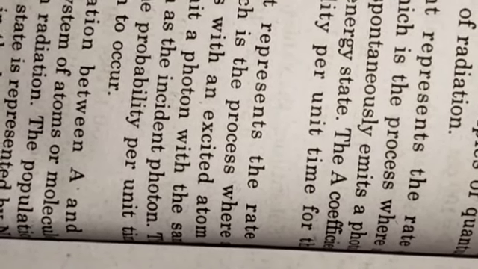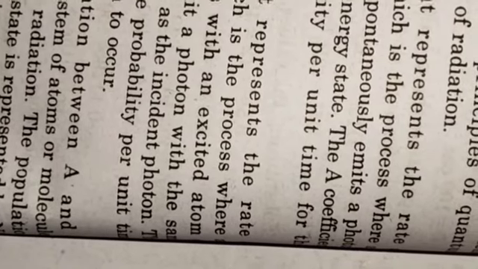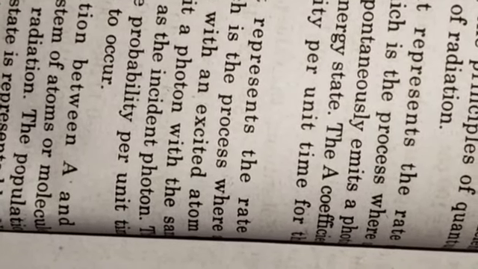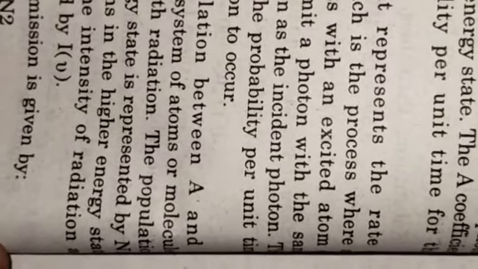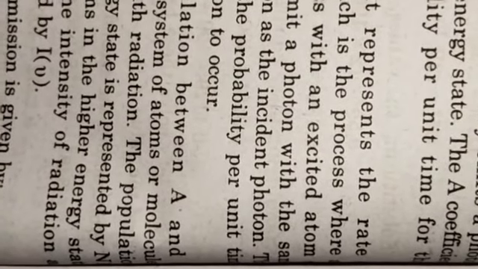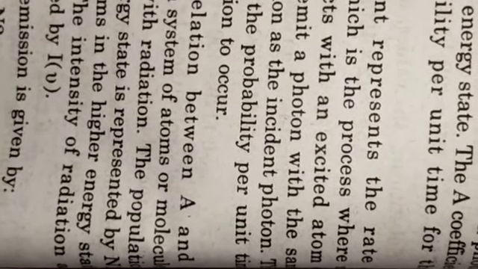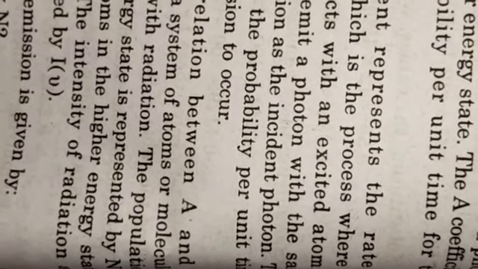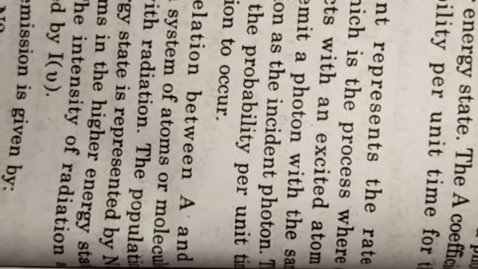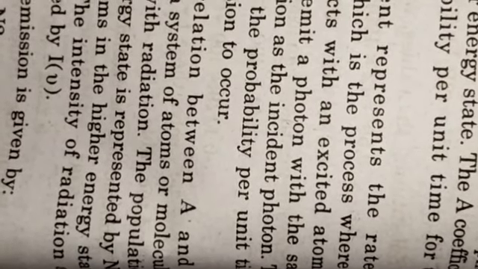To establish the relation between A and B coefficients, we consider a system of atoms or molecules in thermal equilibrium with radiation.